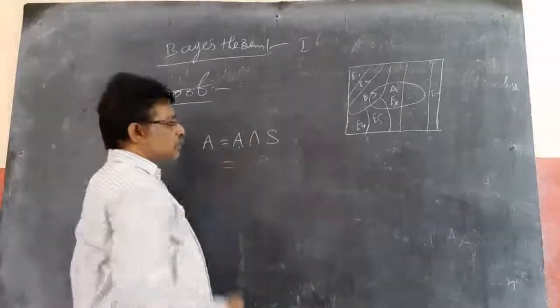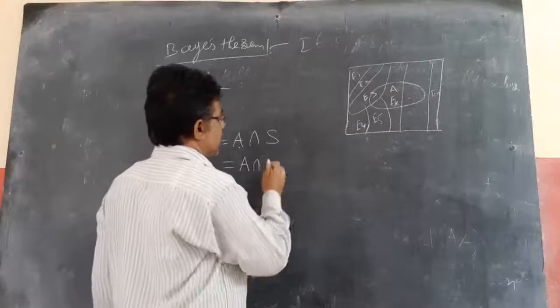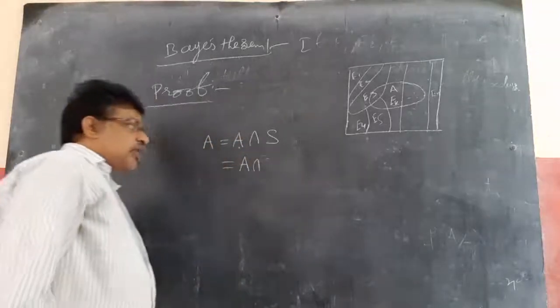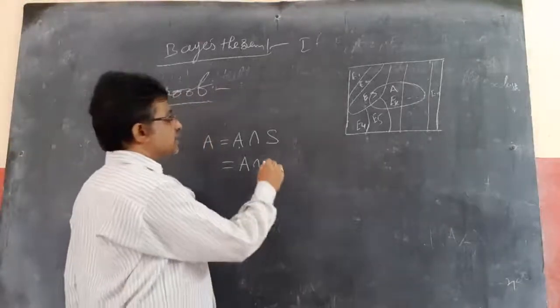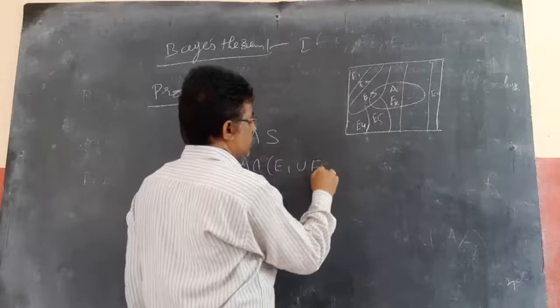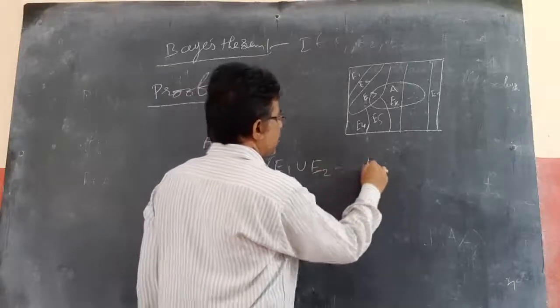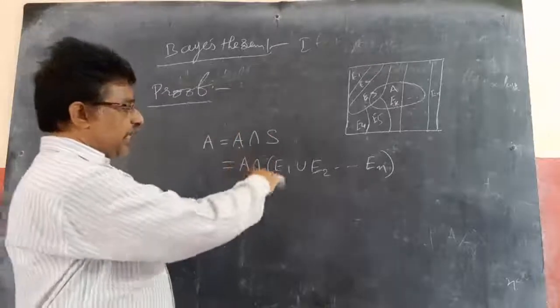A equals A intersection S. Just now we discussed exhaustive events. Since they are exhaustive events, S is nothing but E1 union E2 union, and so on, En, which are simply the union of Ei.